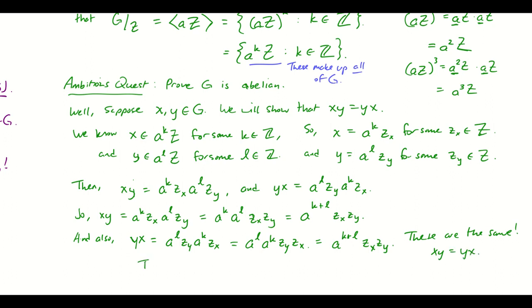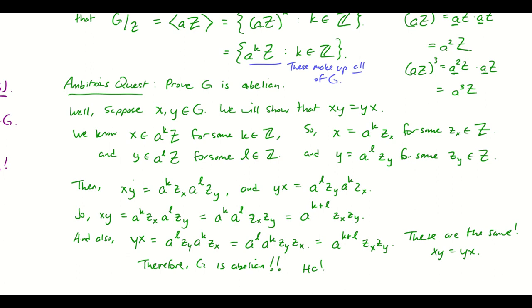So therefore, since that worked for any elements of G, G is abelian. That deserves an exclamation mark. Maybe even two of them. Ha! So that means we're done. We've shown that G is abelian. That's exactly what we wanted to show.